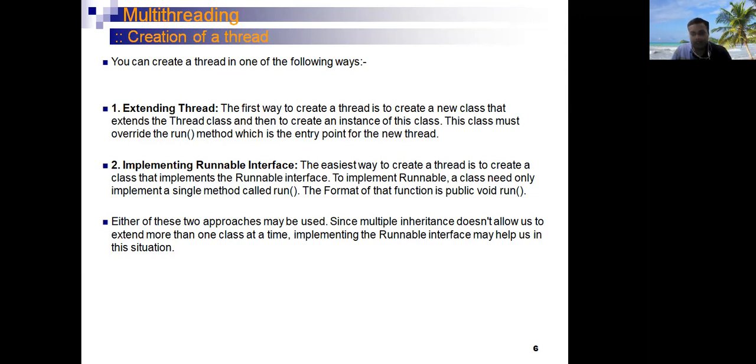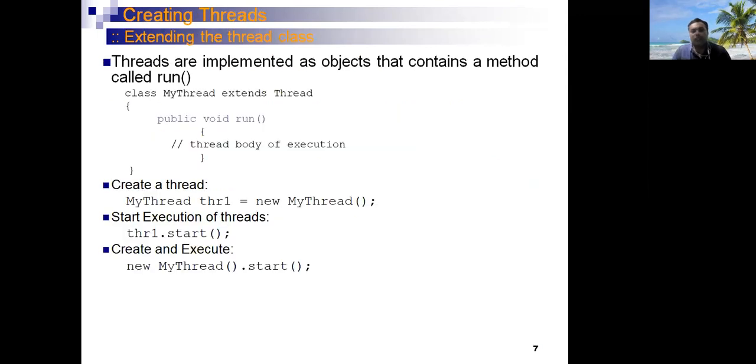When we create a thread by implementing the runnable interface, we have to override the run method of the runnable interface inside the class which implements the runnable interface. After that, we are going to discuss the examples, or the syntax, for creating threads.